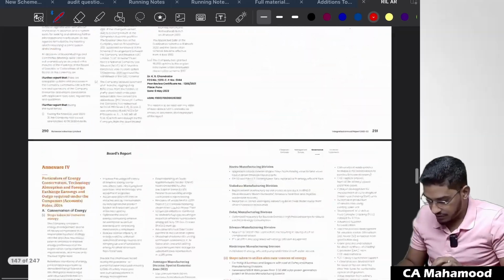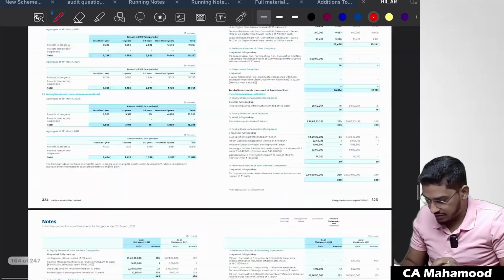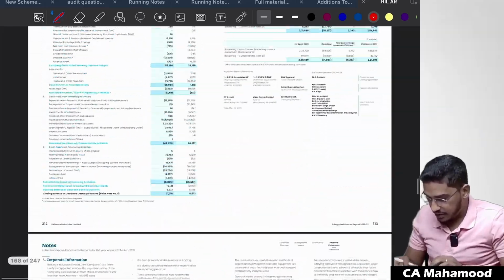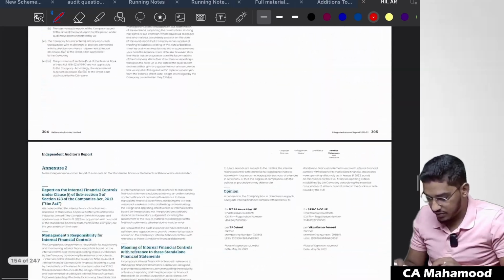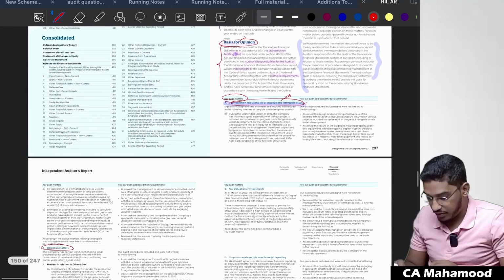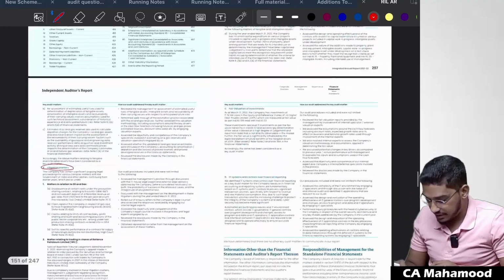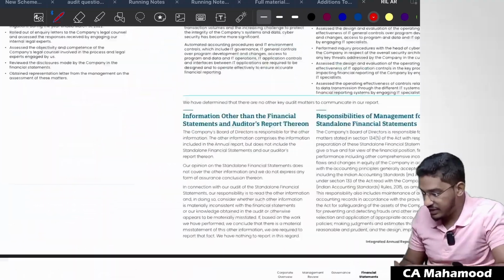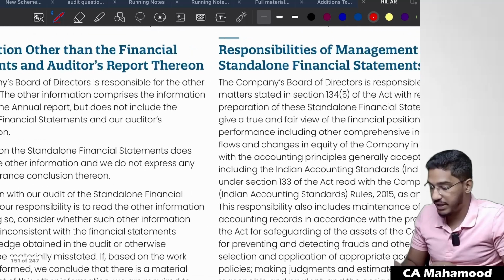So simple, no? When we start learning things practically, this is the advantage. Even the complicated concepts look very, very simple. See here, this is the audit report of the auditors of Reliance Industries Limited. In this audit report, come to this paragraph.